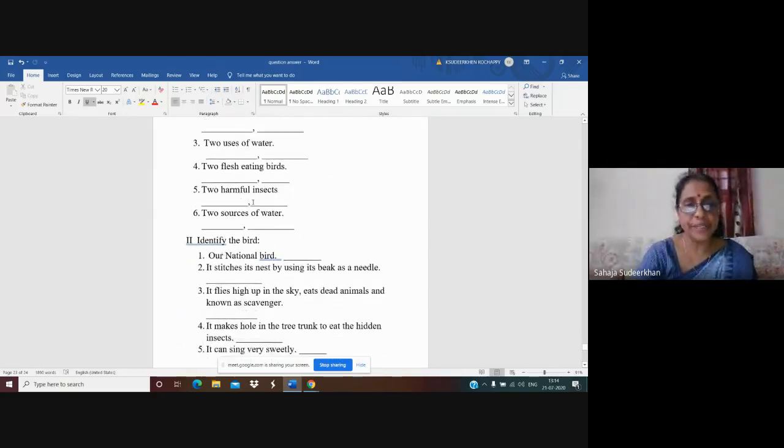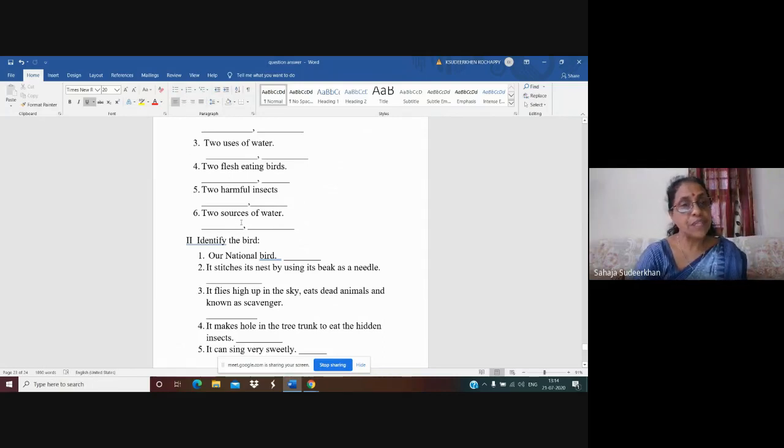Two harmful insects. Some insects are useful and some insects are harmful to us. They spread diseases. Mosquito spreads dengue, malaria, isn't it like that? And the head louse, the insect that lives on our head and sucks the blood. Okay. Bed bug, all these are harmful insects.